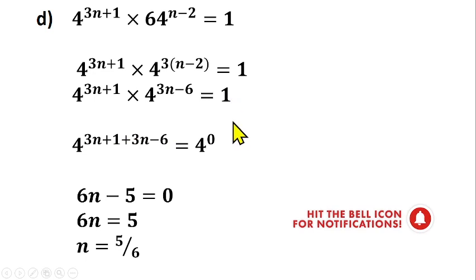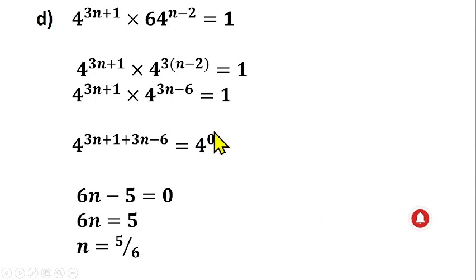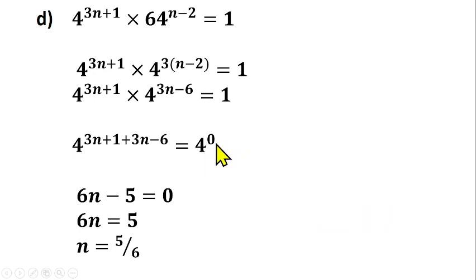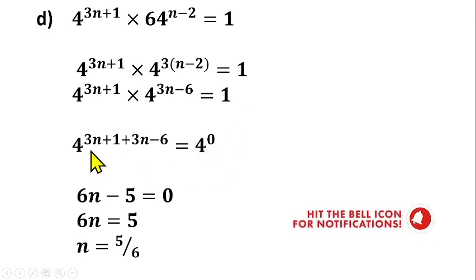So this 1 here can be changed to 4 raised to power 0, being that anything raised to power 0 is what? 1. And why are we choosing 4 raised to power 0? Because we want the base to be equal. I mean this one is 4 now, so if it were 2, we would need to change this one to 2 raised to power 0 as well. So we want the base to be equal. So that's why we chose 4 raised to power 0 to be 1. So 4 can take care of 4 now, because everything here is a power of 4 and a single index here. So 4 can take care of 4 as the base.